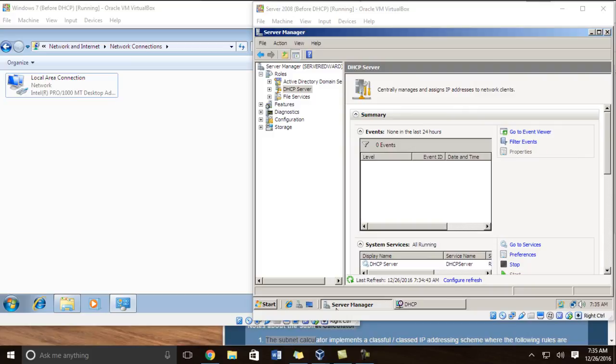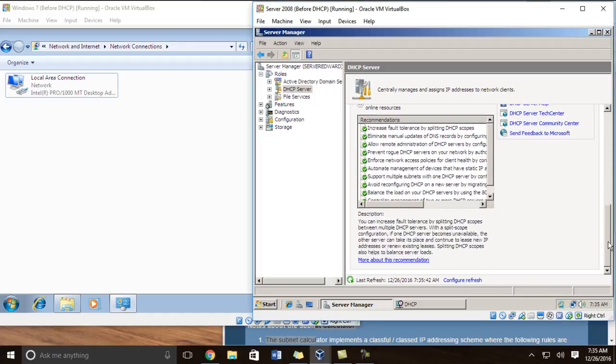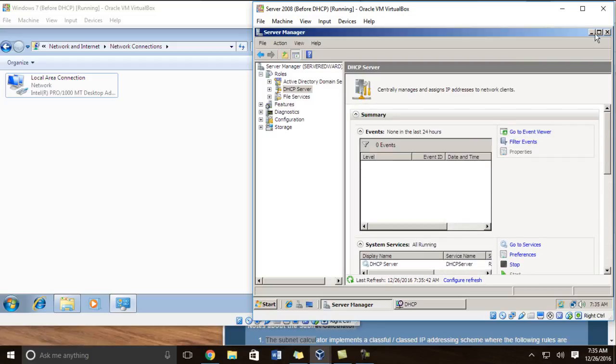Alright, now after the installation process there was a confirmation message just telling you that everything has been installed. Unfortunately, I have clicked that off. This is the manager, these are the DHCP settings. You can go in here, but what you are about to do, you're going to close this off.